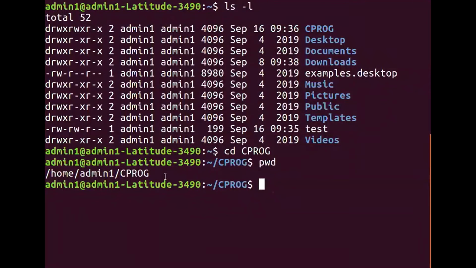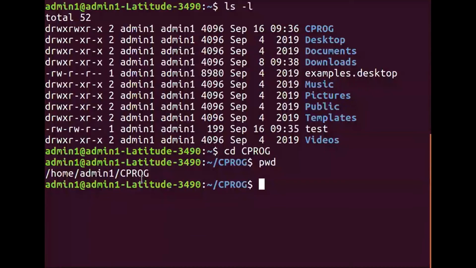Now let us also see the nomenclatures with respect to other directories. Root directory, you know very well, it is slash. The home directory is /home/admin1. The current working directory is cprog, and the parent directory is admin1. Got the point? So admin1 acts as a parent directory for cprog.